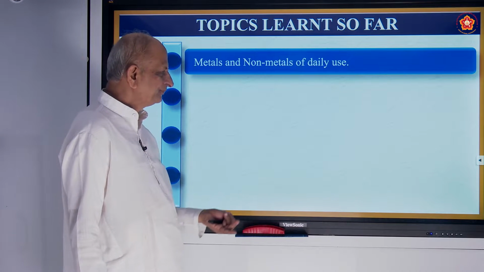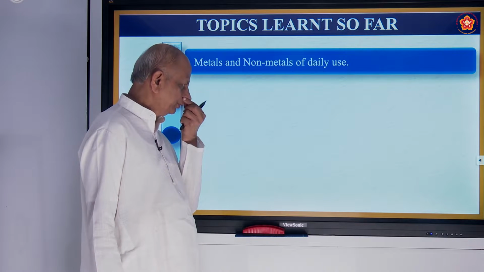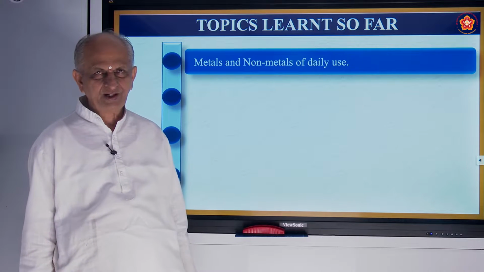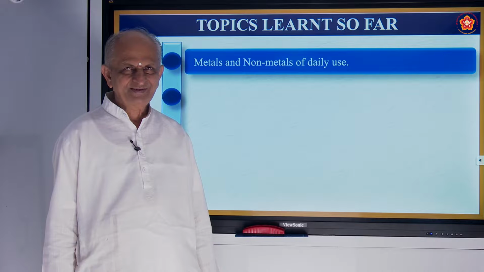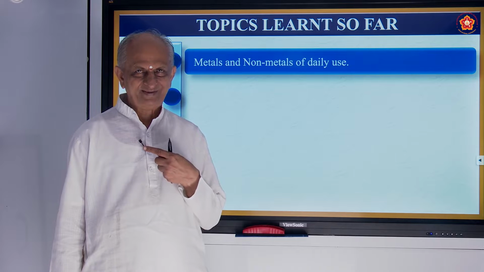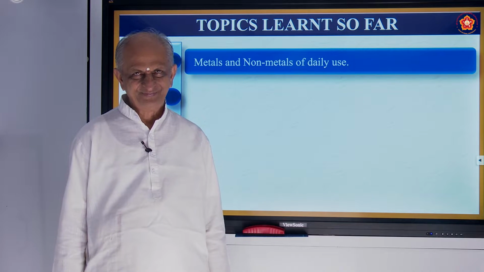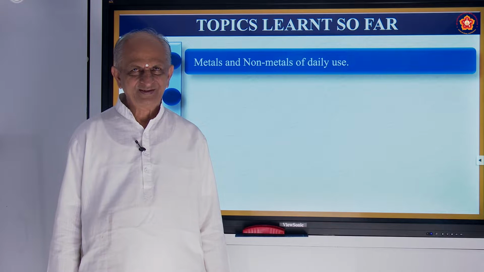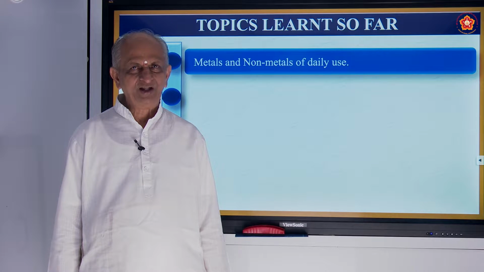And also there will be some alloys, like steel for example, the alloy of metals, is it not? And you are also using ornaments made up of gold. Your sisters or mothers, they will be using ornaments, correct?